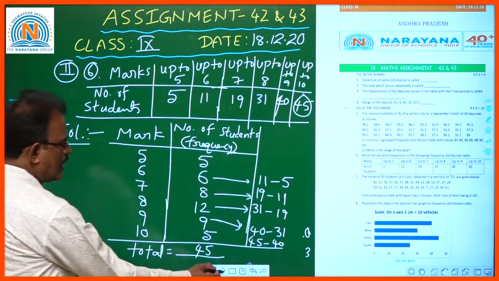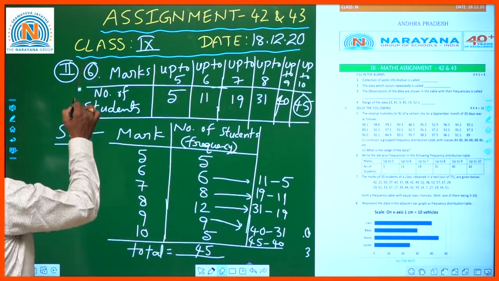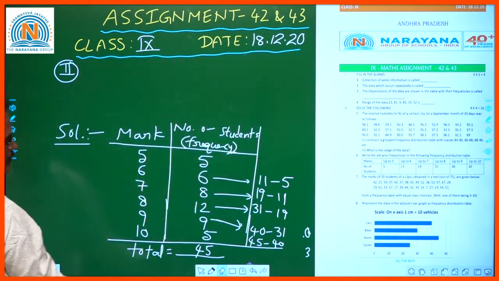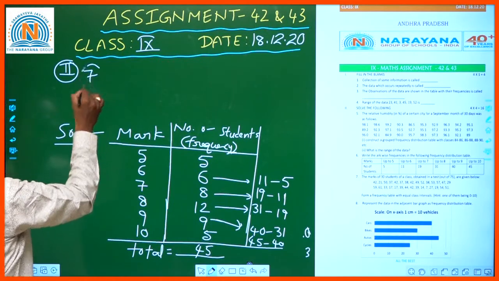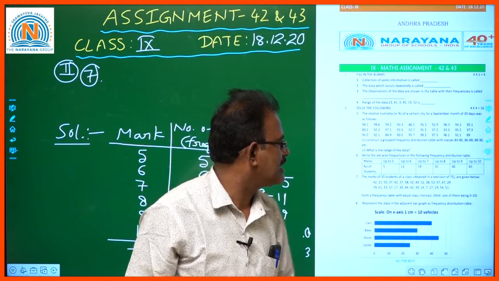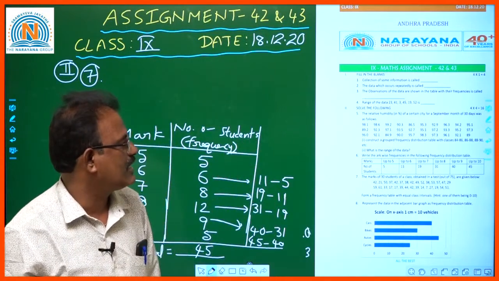Okay. So, now our next question, question number 7. The marks of 30 students of a class obtained in a test out of 75 are given below.